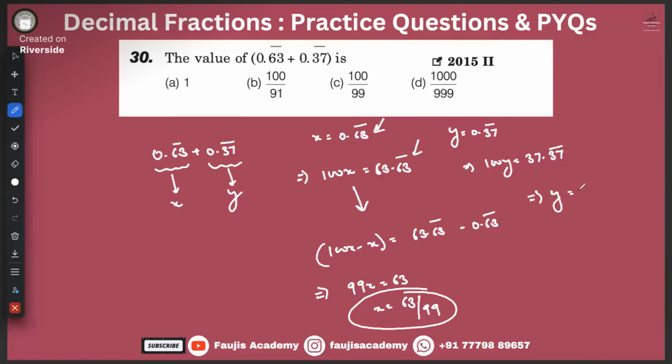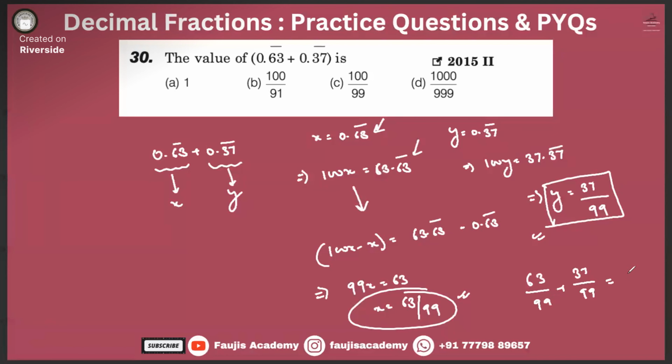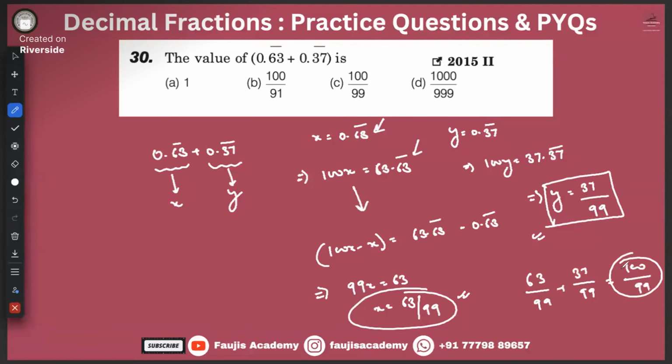That means your value of y will eventually look like this. Okay. X is this, y is this. And if you add this 63 by 99 and 37 by 99, how much is that? It's 100 by 99, right?